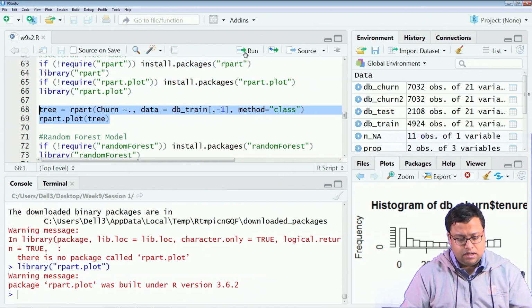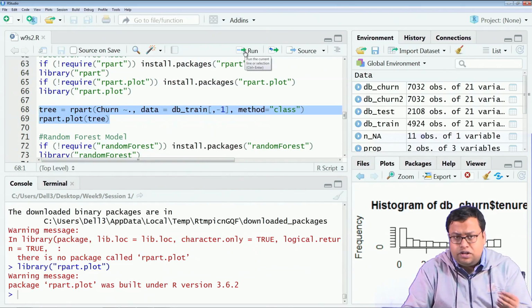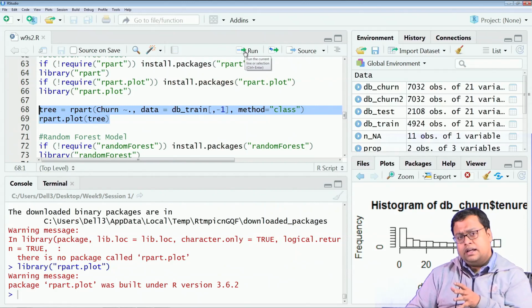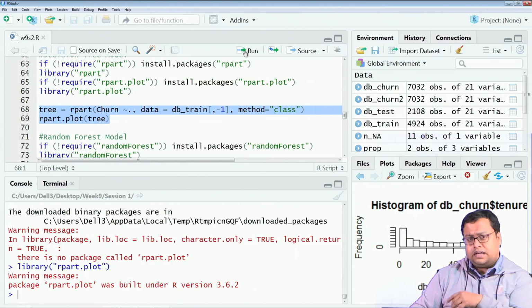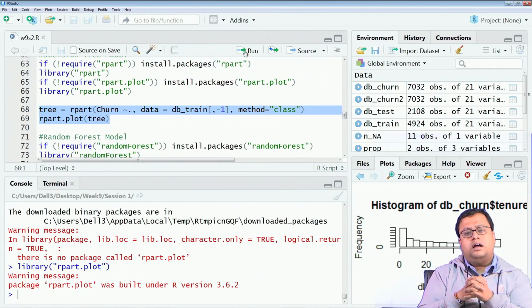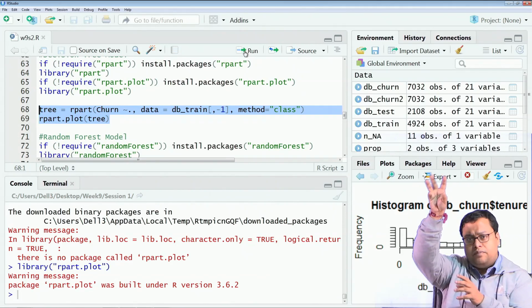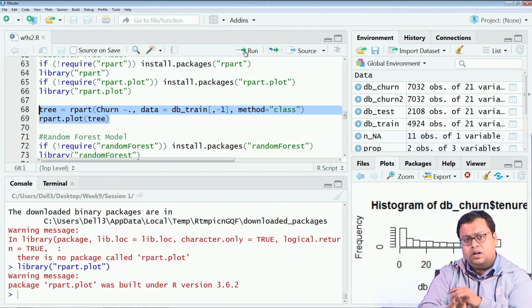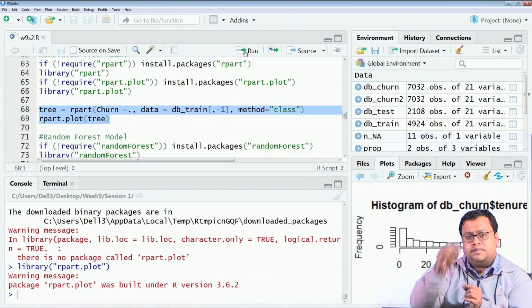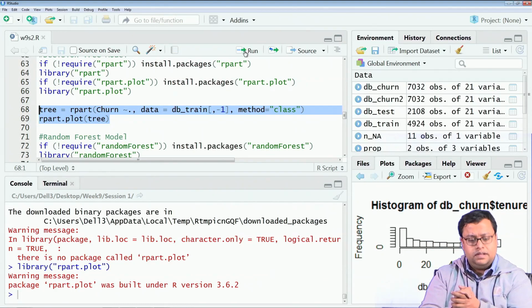So, tree churn. In the data, I am not going into what exactly is random forest or what exactly is decision tree. That should have been covered in a different course. This is actually creating a tree where, based on various kinds of rules, you come from the top node to a certain node, and in that node, based on the probability or the values you have got, you find the average of that node, which is a prediction. Whenever somebody comes into that node, that particular value is assigned to him. So, that is called a decision tree.